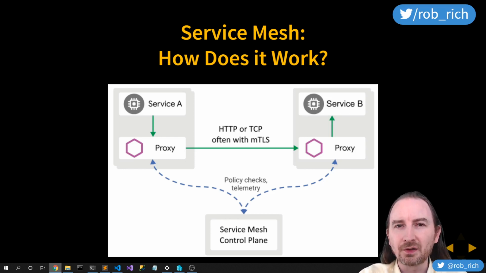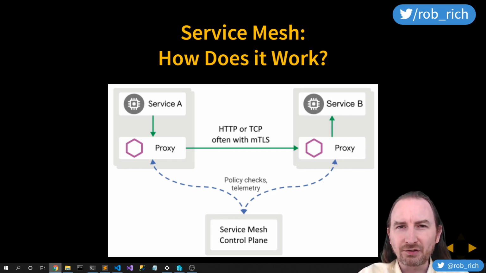The cool part is the pod boundary, that network boundary, is the only place where service A and service A's proxy communicate. Everything outside the pod boundary is secured with mutual TLS. That's a service mesh. Service A communicates with service A's proxy. Service A's proxy checks in with the service mesh control plane, communicates to service B's proxy. Service B's proxy forwards it on to service B.